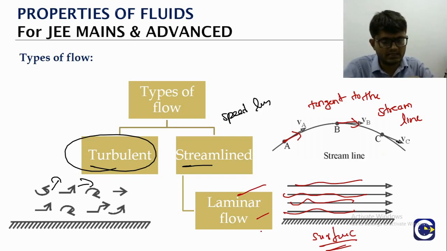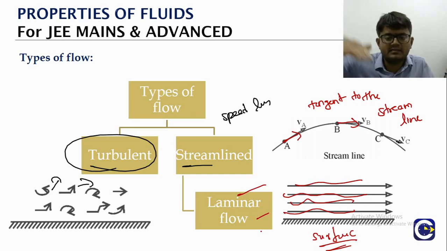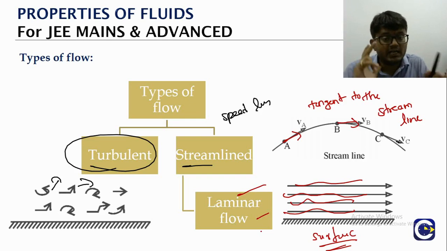So when the streamline flow is happening on a surface, you can think about the layers, one layer, another layer, like that, layered movement. The particles will not be exchanged between different layers. So hence this can also be called what? Laminar flow. When you see these two words, streamline and laminar, do not get confused, they both refer to the type of motion. Streamline refers to the concept of streamlines.